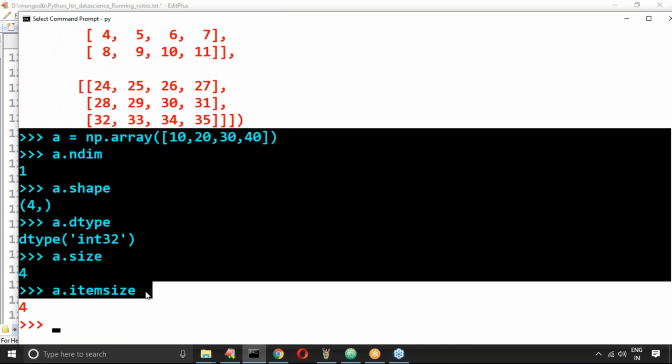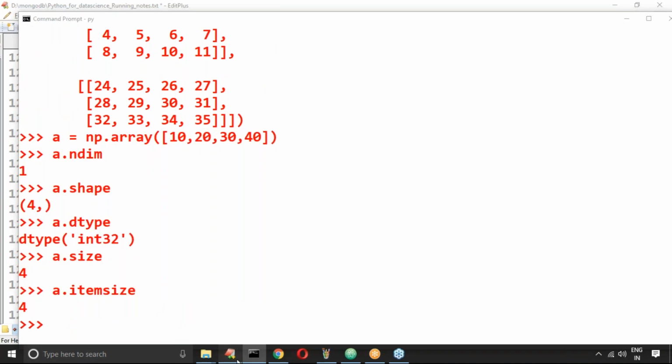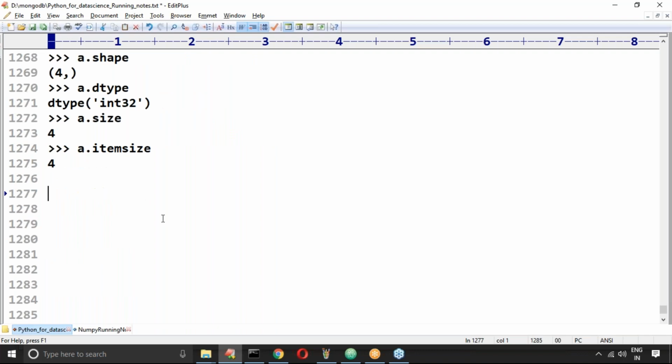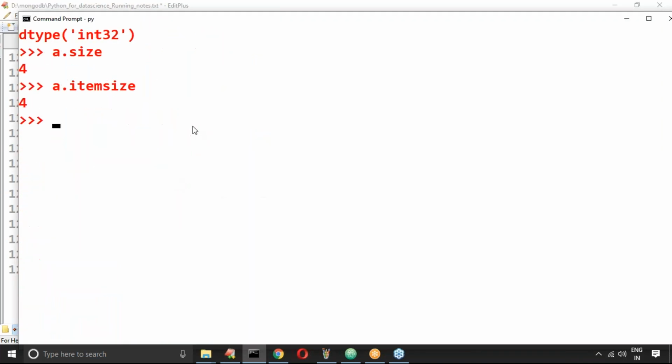This is about how you can find the various properties. Let me take one more example so that you get much more clarity.